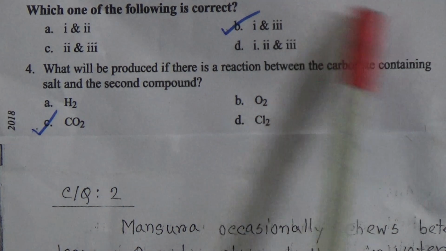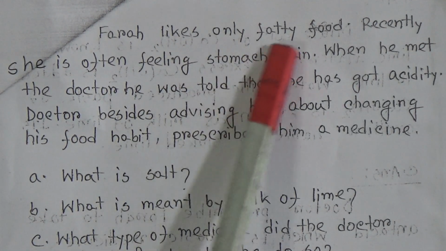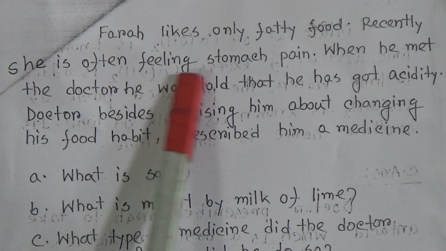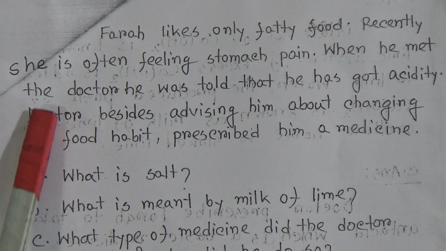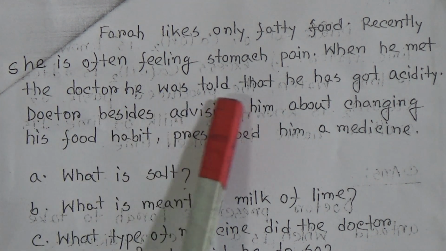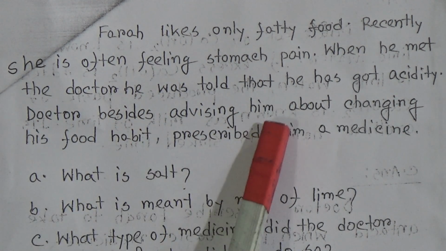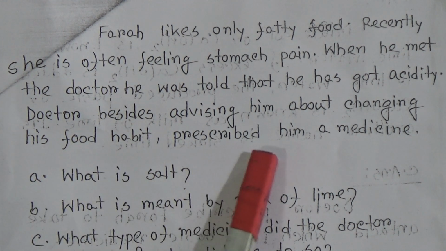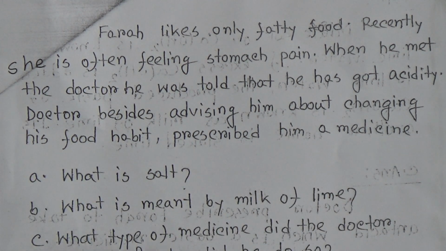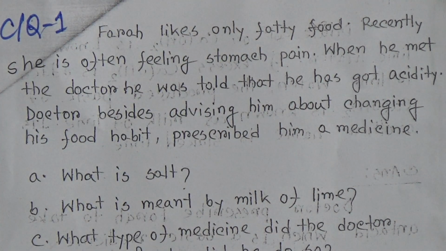Now come to the CQ of the chapter. Farah likes only fatty food. Recently she is often feeling stomach pain. When she met the doctor, she was told that she got acidity. The doctor, besides advising her about changing her food habit, prescribed her a medicine. Dear students, this is CQ 1 of your exercise.